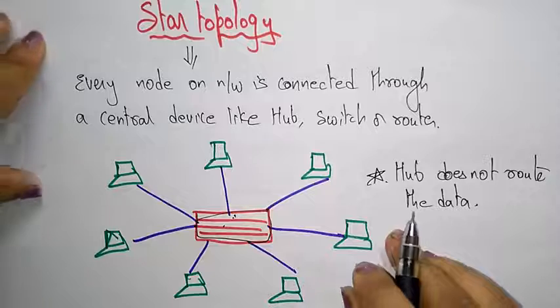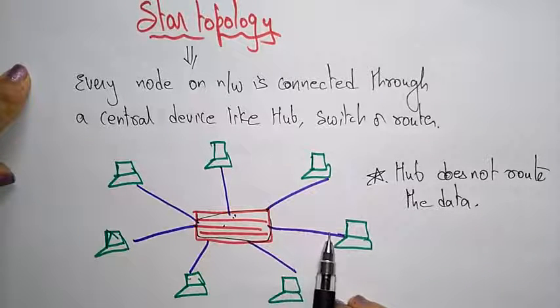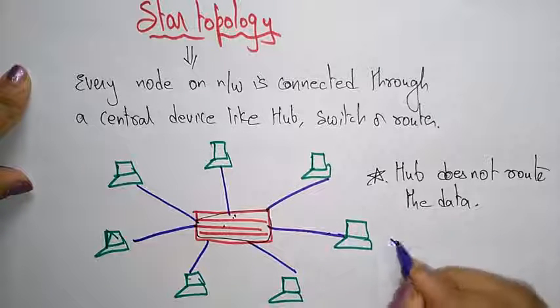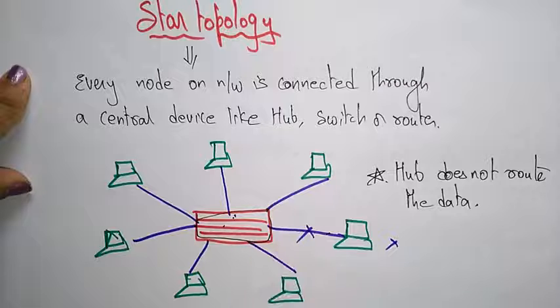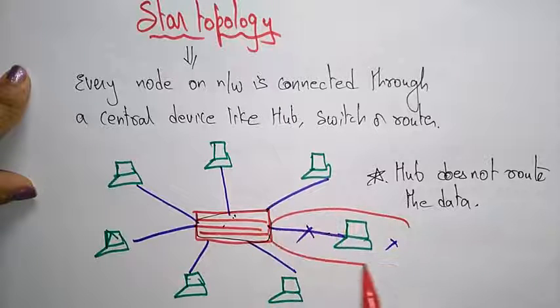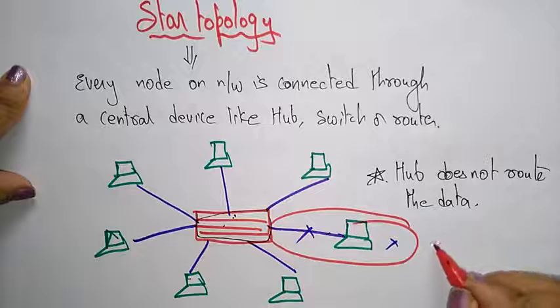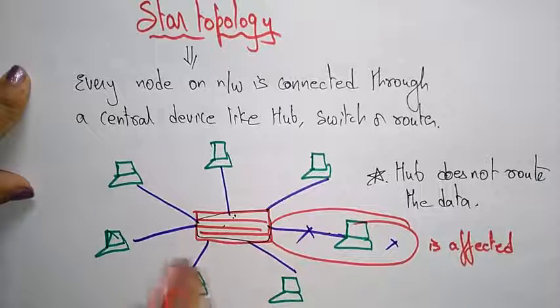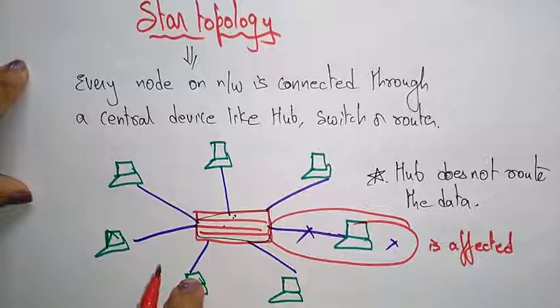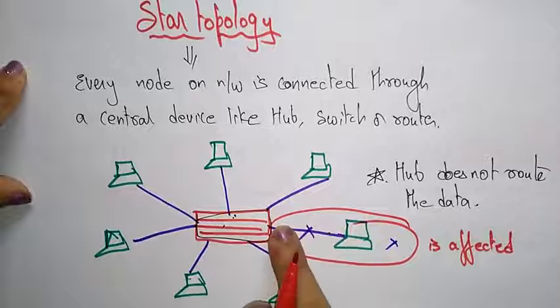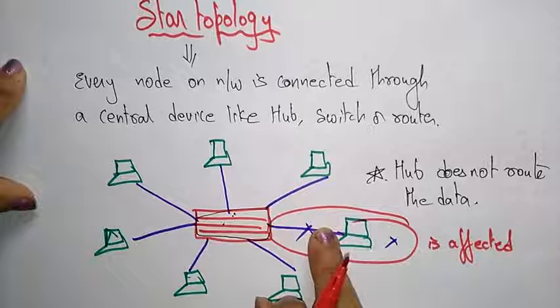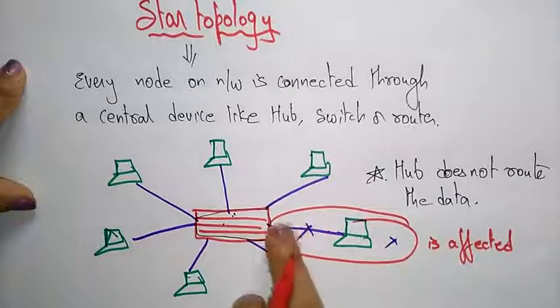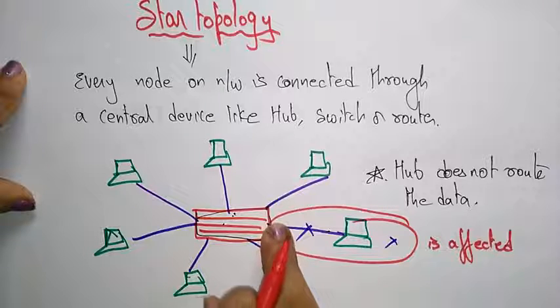If any one cable fails, then only the node connected to that cable would be affected. Suppose this cable failed. Only the node connected to it is affected, and the remaining are all safe. So that is the advantage in star topology when compared to the ring and the bus topology. In the star topology, if any cable fails, then only the node that is connected to that cable would be affected.